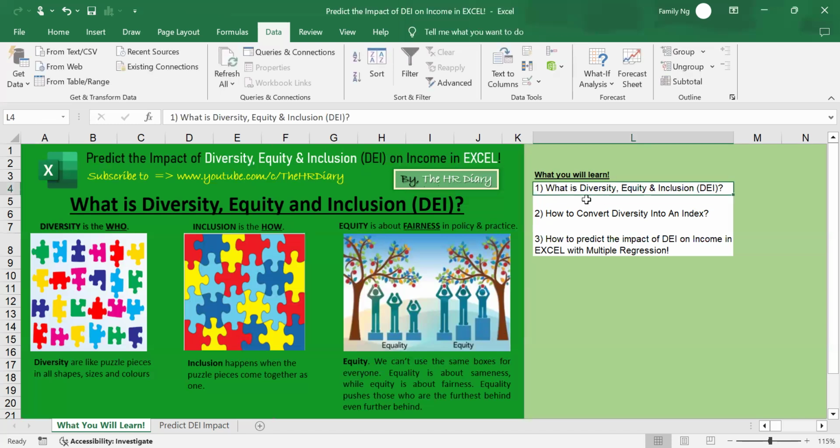So I've explained what diversity, equity, and inclusion is. A short form is called DEI. Now let's move on to the next topic: how to convert diversity into an index.